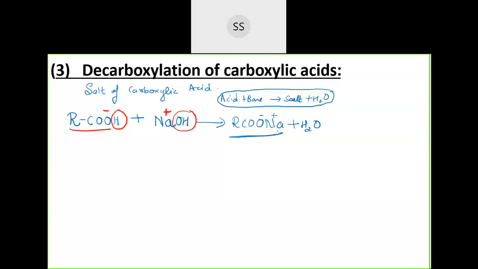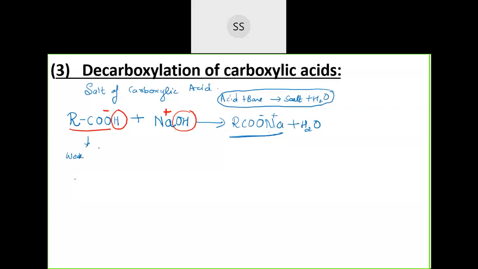This we are going to make use of. Okay, this we are going to take now. So here we are going to do the decarboxylation of carboxylic acid, because this particular electrolyte, RCOOH, is a weak electrolyte. Carboxylic acid is not a very strong electrolyte, so it will not completely dissociate. But when you make them react with a base, the salt which is formed is a strong one. So it will break down easily and the product will be formed a little more easily.